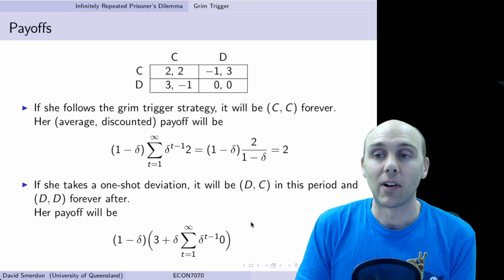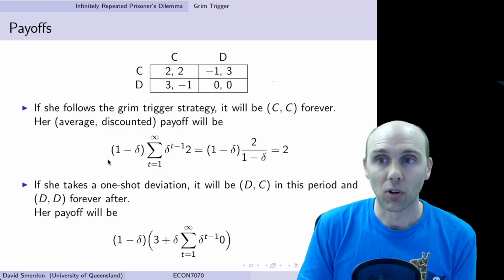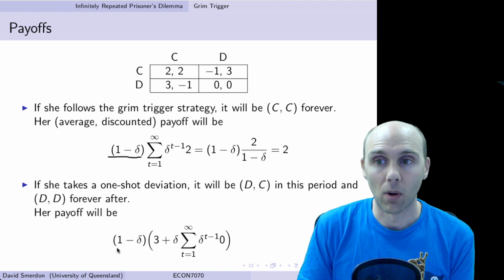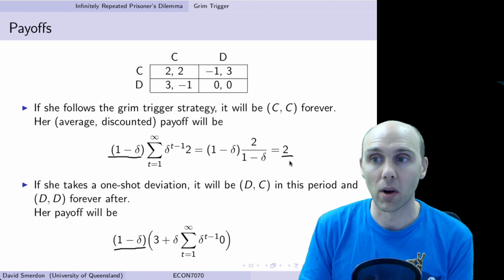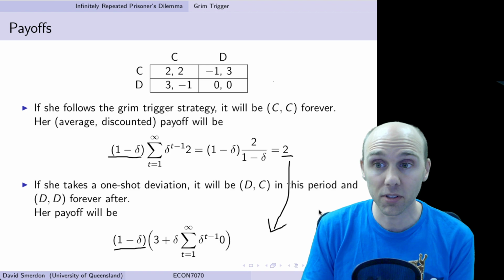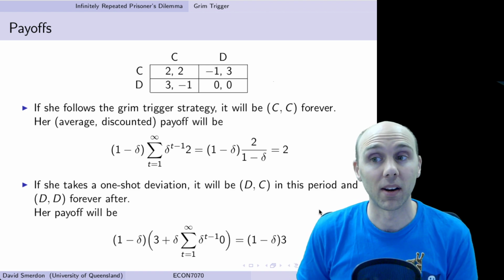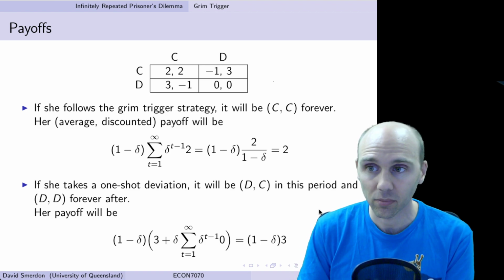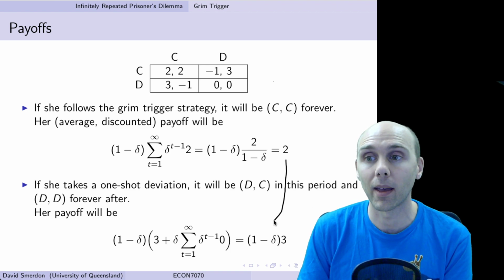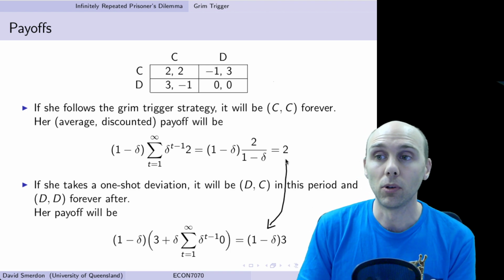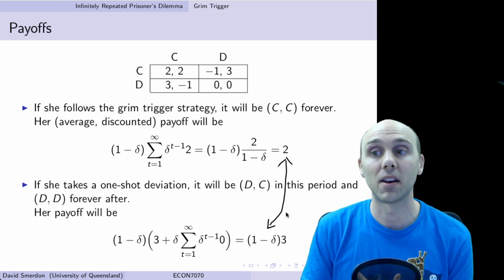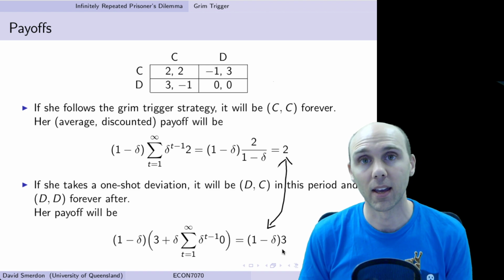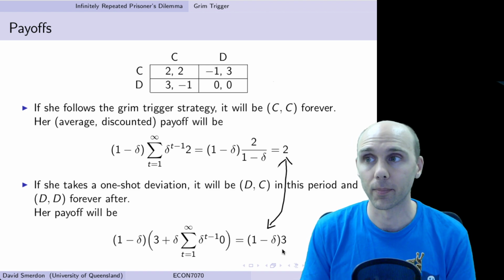And then we want to find the average discounted payoff, so we've got to multiply it again by this 1 minus delta. That's just so that we can compare this 2 to whatever comes out over here. And what is it equal to? Well, it turns out it's equal to 1 minus delta times 3. So now we're basically comparing the 2, which is what you get if you keep following the strategy, versus the 1 minus delta times 3, which is what you get if you deviate from the strategy.